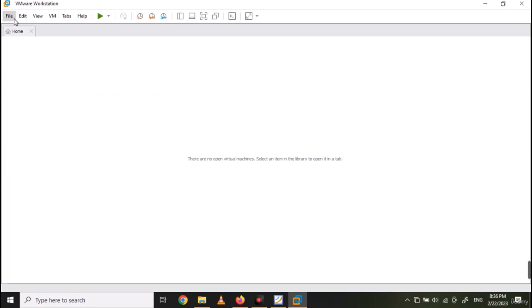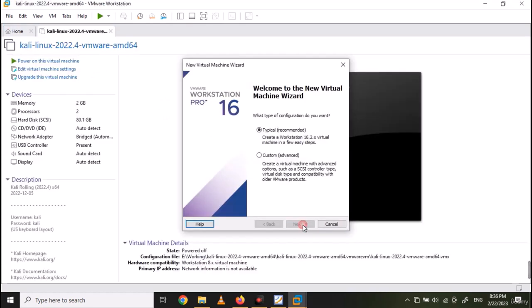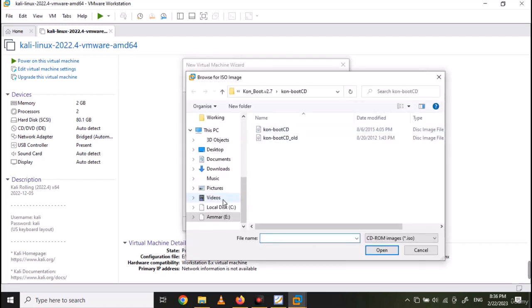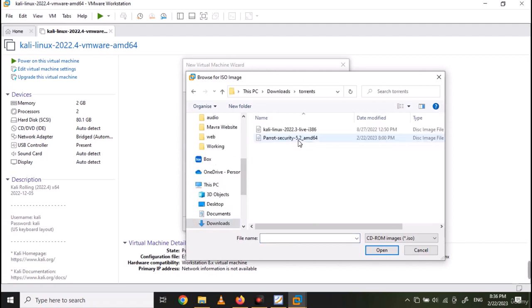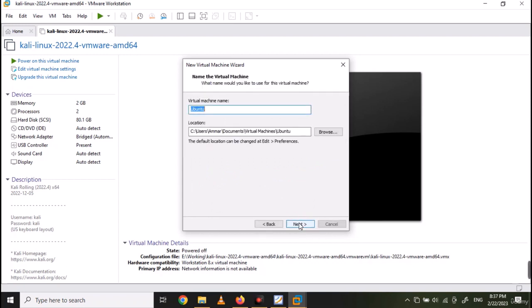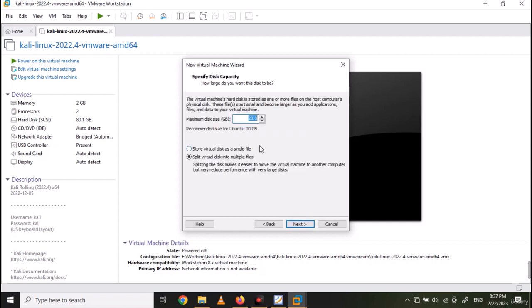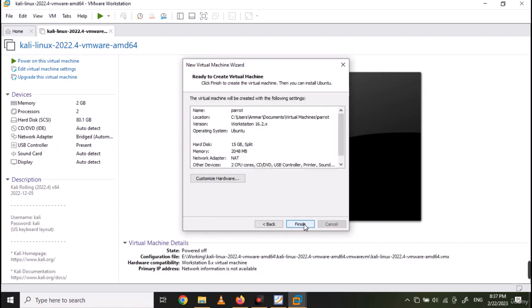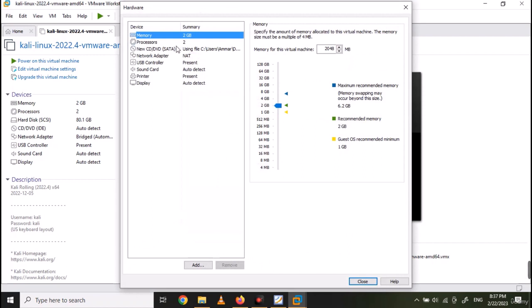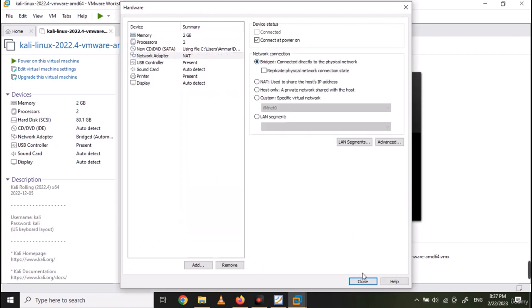Select to create a new virtual machine. Click on Next. Choose your Parrot OS ISO file. Select the operating system as Linux Ubuntu. Give it a name. Select your disk size. You can customize your hardware. I like to put my network adapter in bridge mode. And click on Finish.